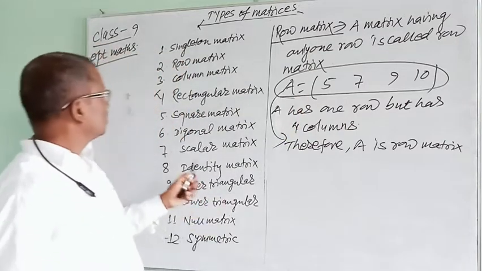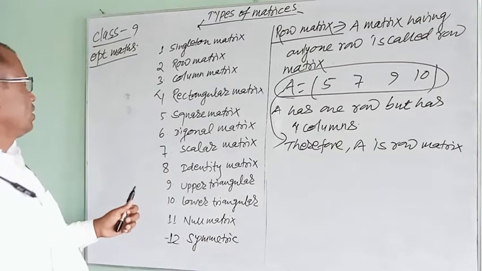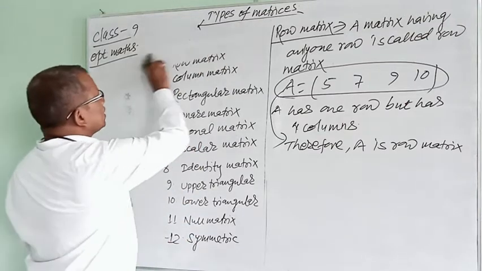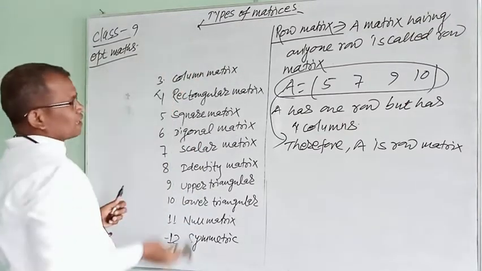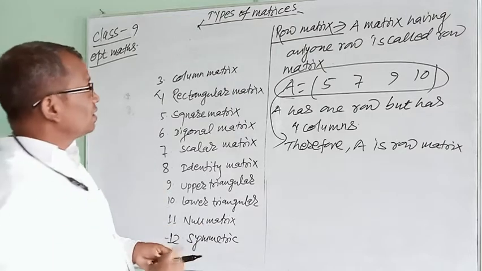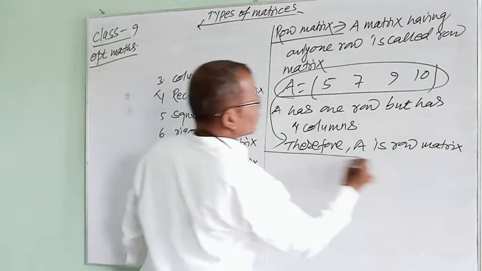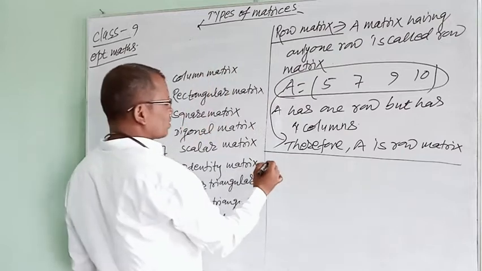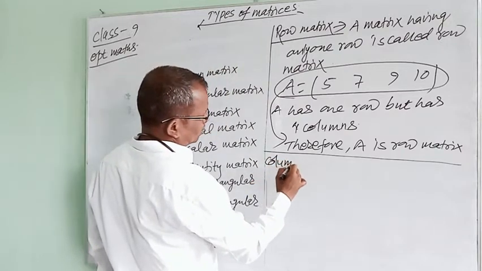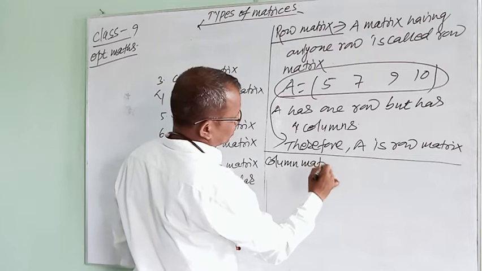And next is column matrix. These two we have completed, singleton matrix and row matrix. After completing row matrix, now we are going to discuss column matrix.